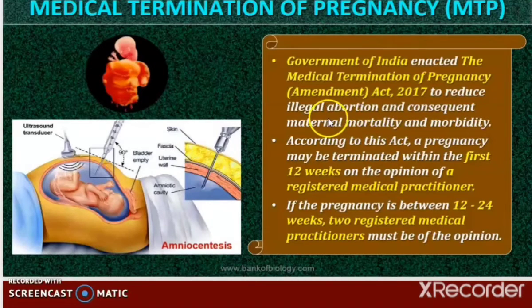So to reduce the illegal abortion and to avoid this maternal mortality, which means the women's death rate, and morbidity, they came up with this act.